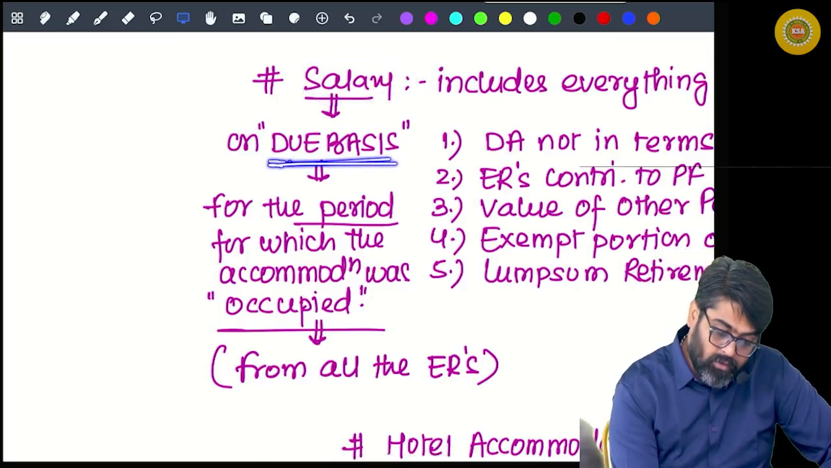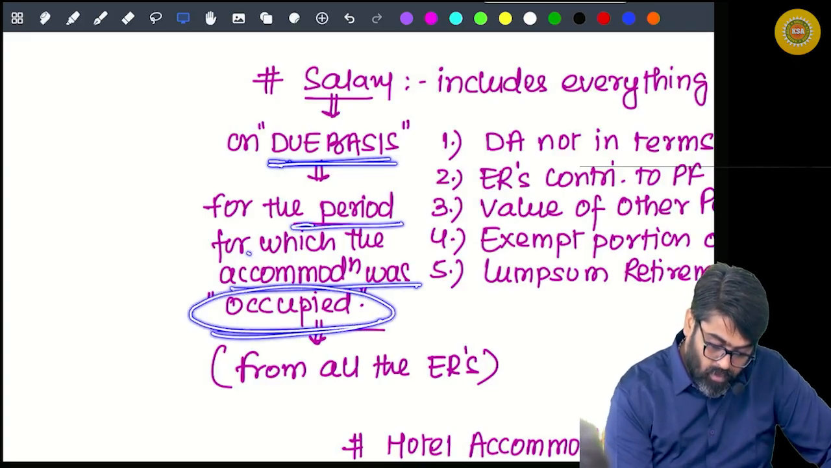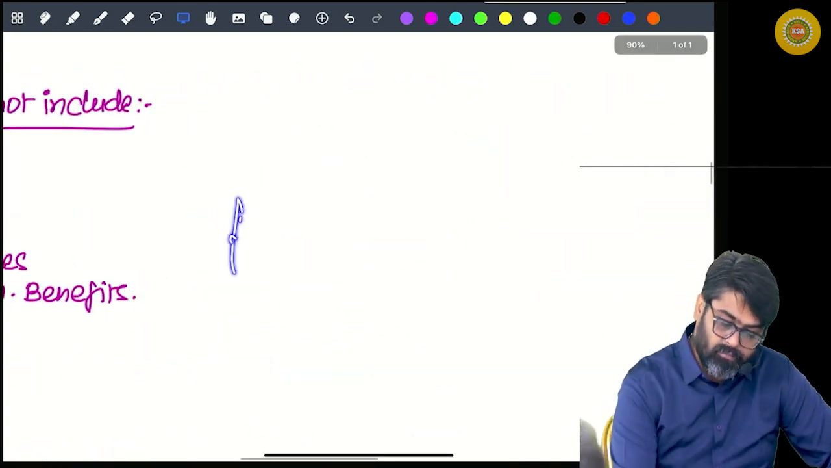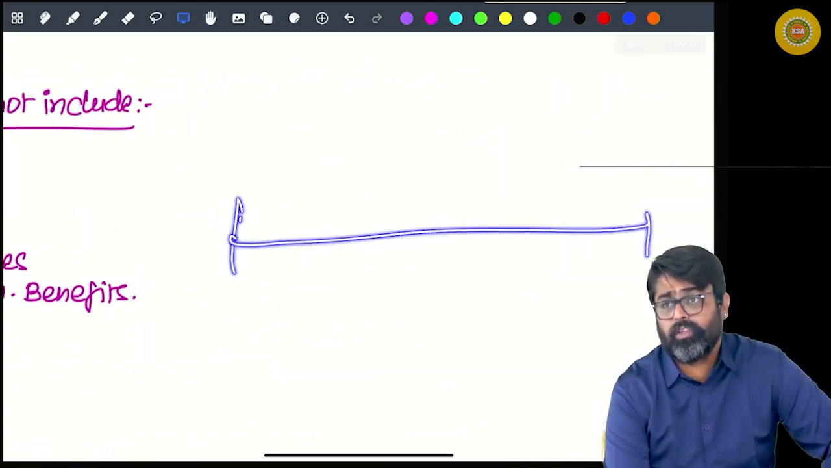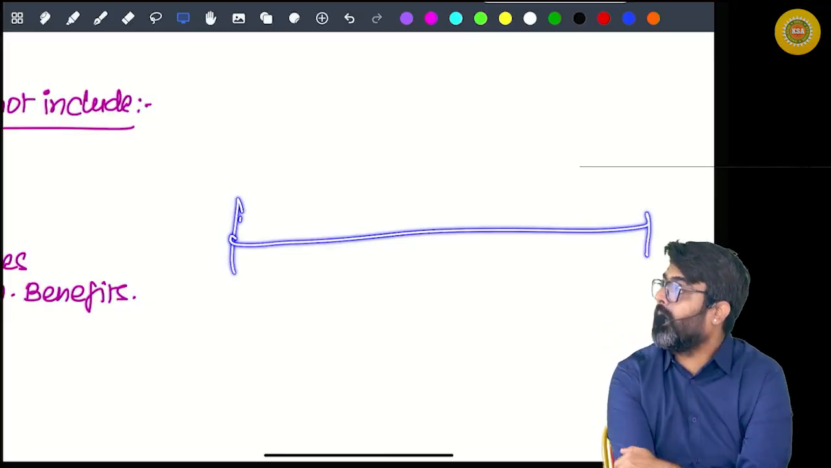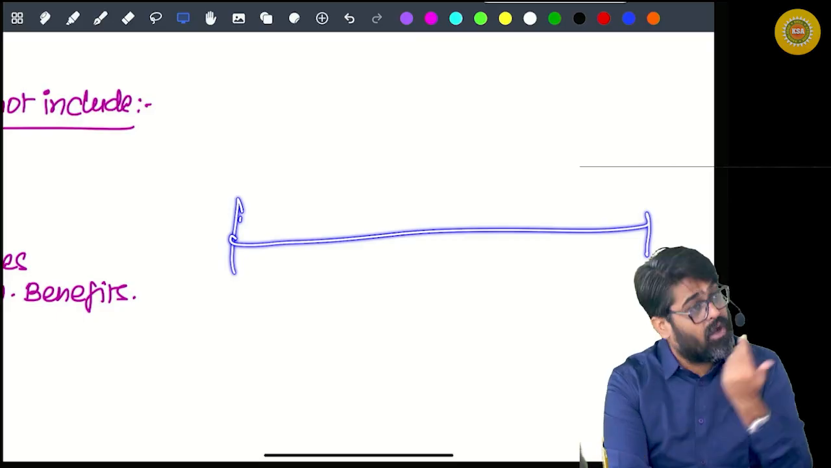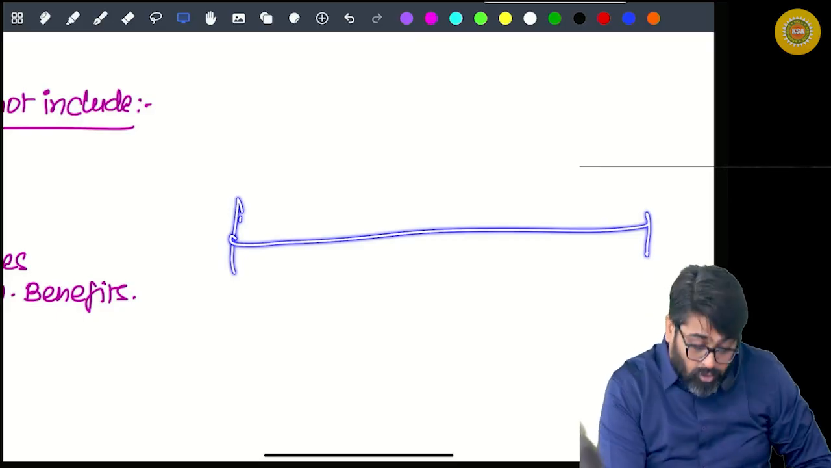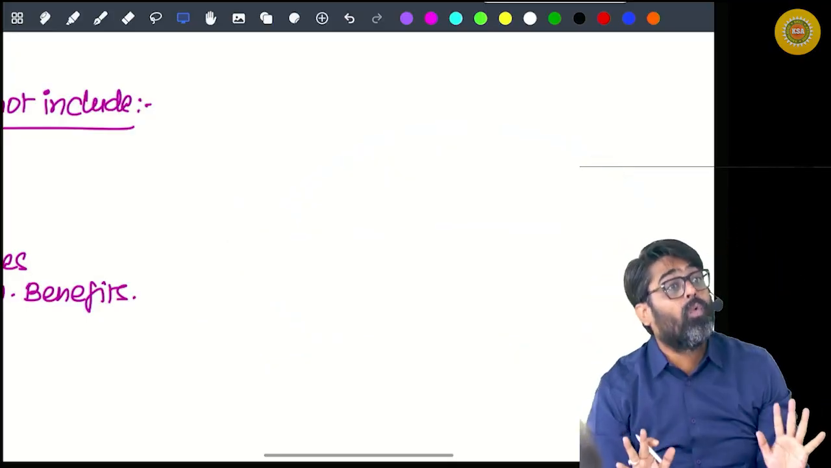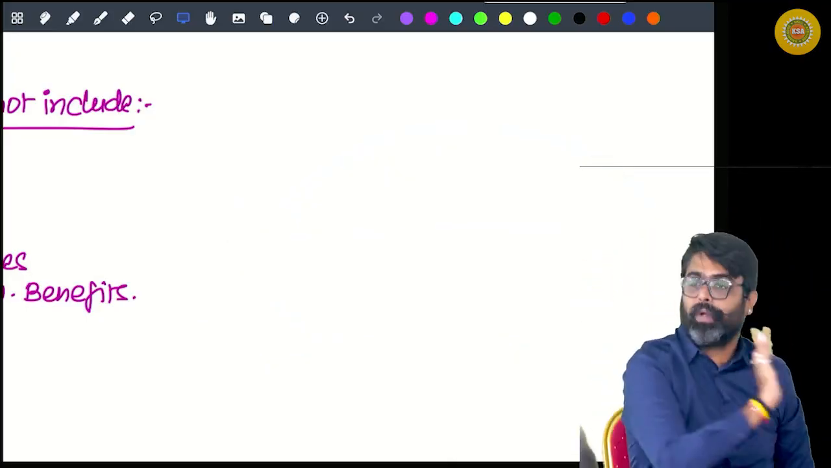a due basis. And due in which period? Due in the period for which the accommodation was occupied. For example, this is your previous year. During the entire previous year, the accommodation was occupied by you. So during this period, whatever salary becomes due, except those 5 things, you are supposed to take the entire salary.